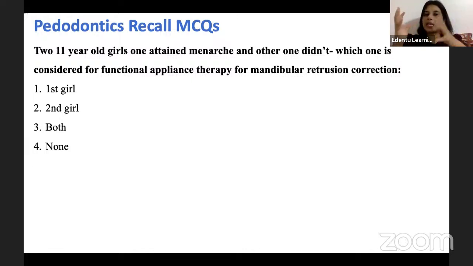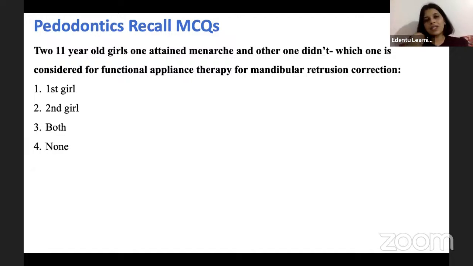That is, once puberty is attained, the peak of the skeletal growth starts declining. But for the other child, puberty is not yet reached and she is still on the peak of skeletal growth. So that is when we apply myofunctional therapy, which can modify the growth pattern. So definitely it is around puberty, or circumpubertal age, that the child best responds to myofunctional therapy. So according to that, the second girl is the correct answer.